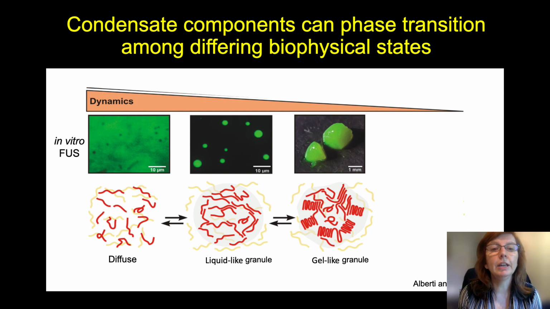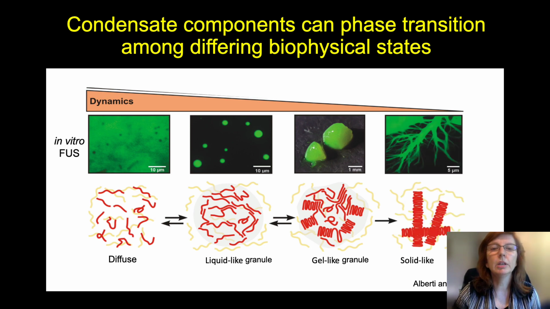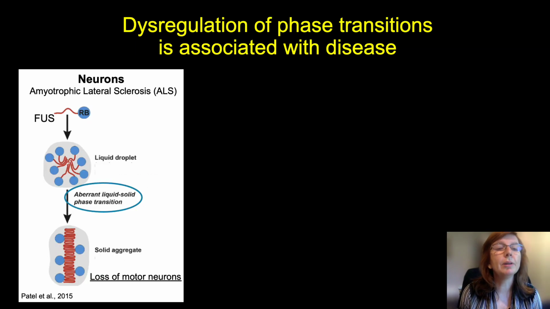Further condensation can occur to generate gel-like granules, which have even reduced dynamics relative to the liquid-like granules, and this is still a reversible process. A solid-like state can also occur, which is not reversible, and this state is sometimes associated with pathological conditions. For example, in ALS, aberrant phase transitions of the FUS protein occur, changing it from a liquid droplet to a solid aggregate, and this contributes to the loss of motor neurons.